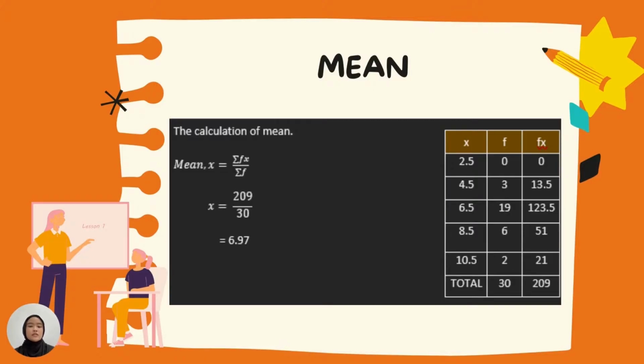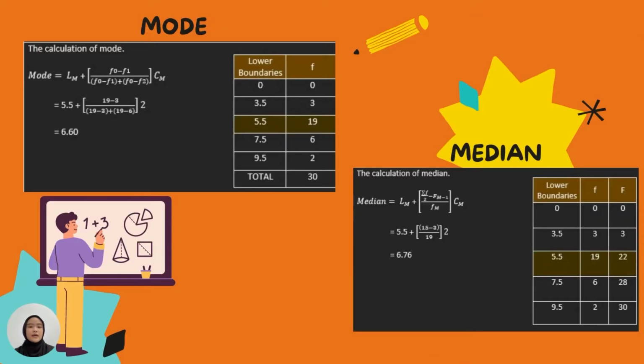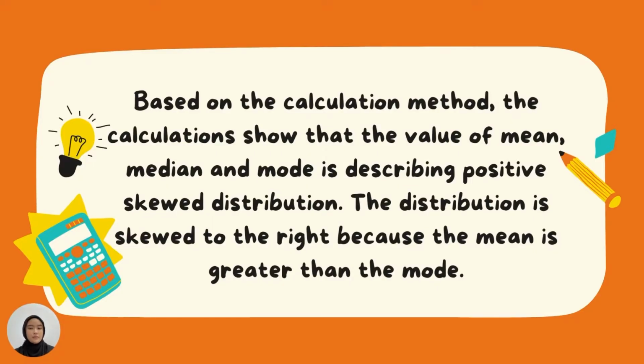So this is the calculation of mean, and the mean we got is 6.97, and the mode is 6.60, and the median is 6.76. Based on the calculation method, the value of mean, median, and mode is describing positive skewed distribution. The distribution is skewed to the right because the mean is greater than the mode.